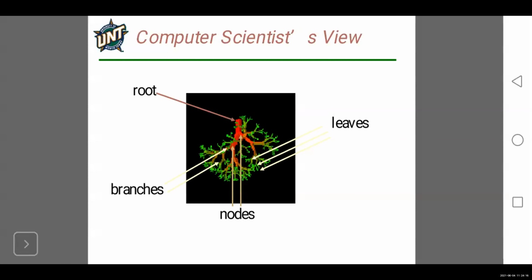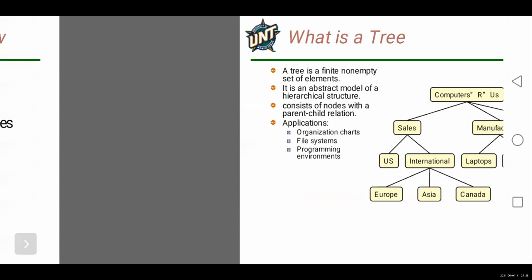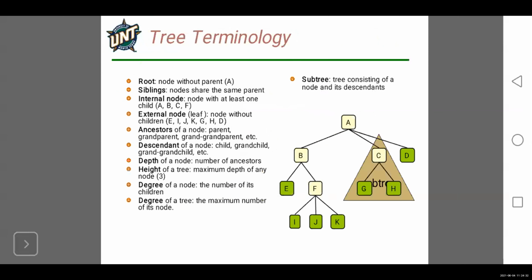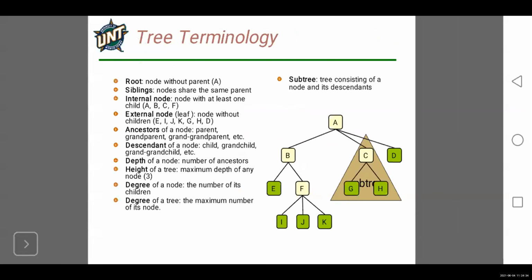Tree. Okay, see, a tree has a root node, and leaves are the children of that node. Then there are branches. I already told you edges are nothing but our branches, and nodes are our information. Okay, see here some tree terminologies. What is the root node in this example? So root is A here.